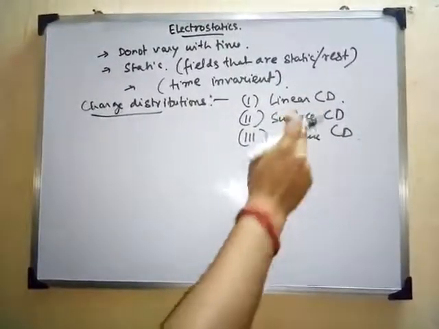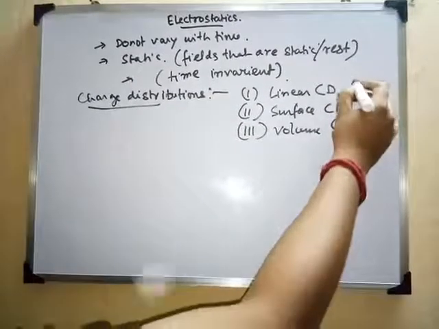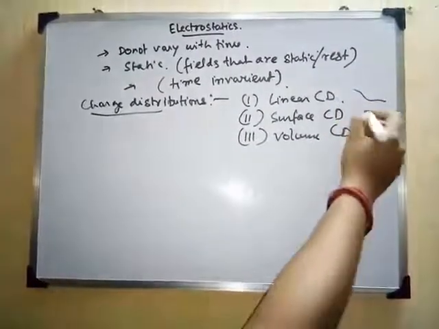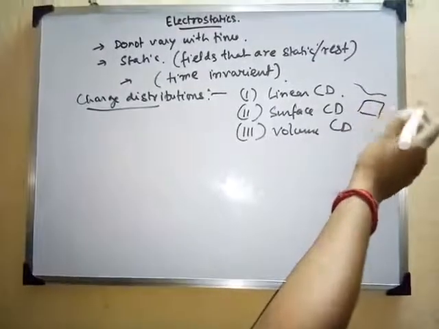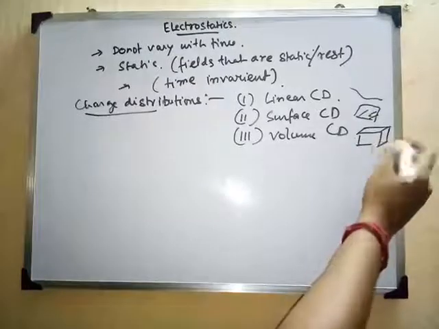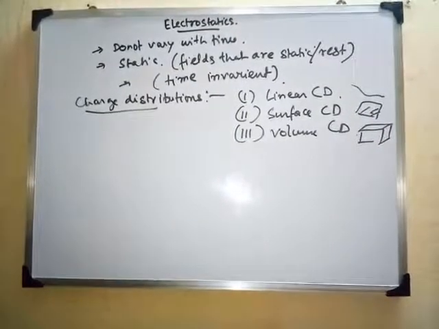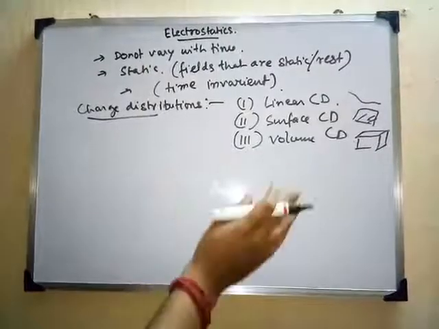As the name implies, in linear charge distribution the charge resides on a line, in surface it resides on a surface, and in volume the charge is present in the volume. So these are basically the three types of charge distributions. We will now come to our discussion one by one.